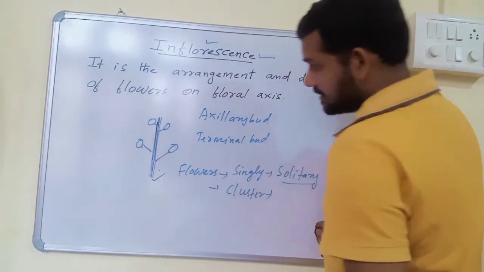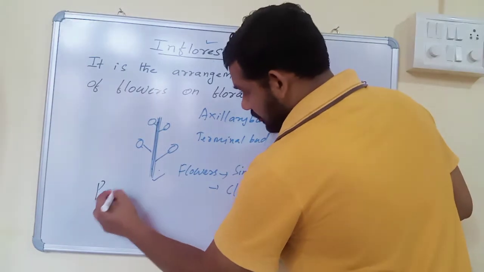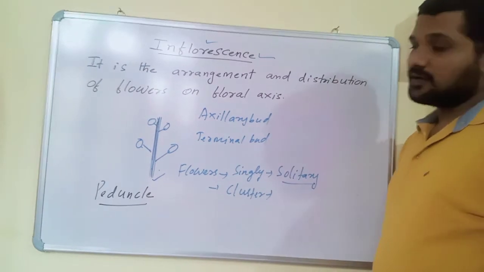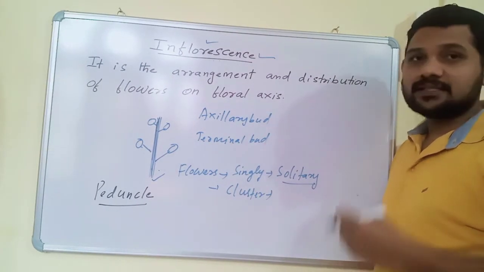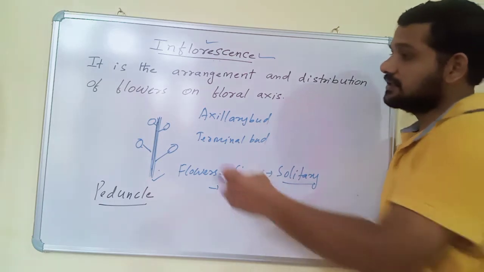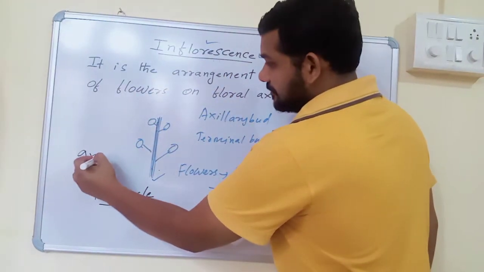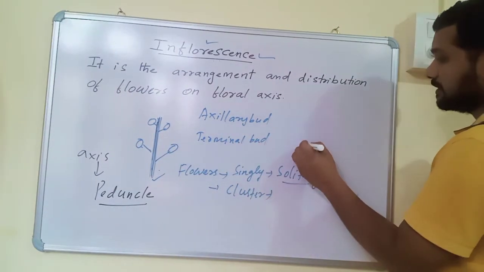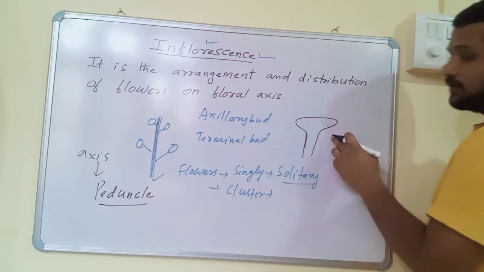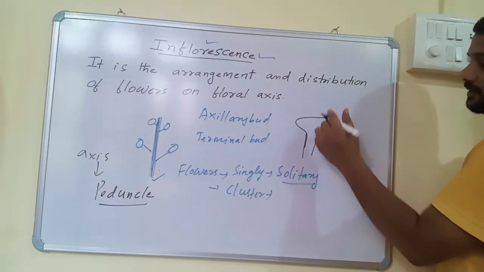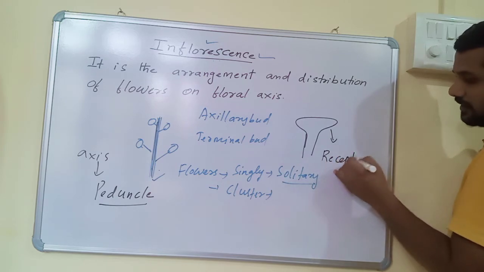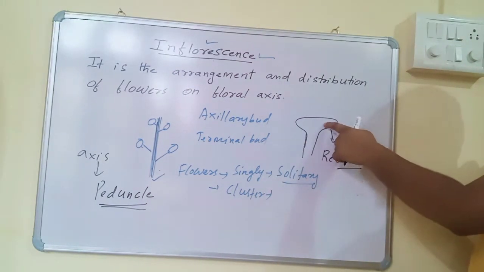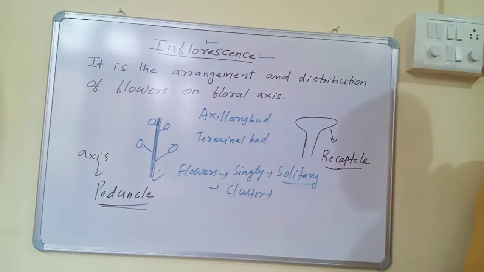This is the common floral axis, and the common axis of inflorescence is called the peduncle. The stalk or the axis of a leaf is called the petiole. The axis of a compound leaf is called the rachis. Like that, the axis of inflorescence is called the peduncle. Sometimes the peduncle is modified into a flattened structure like this. If the peduncle is modified into a flattened structure, then this flattened peduncle is called the receptacle. If it is elongated, then we say peduncle.